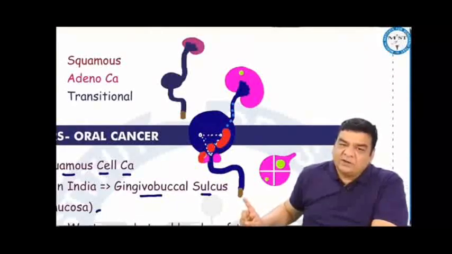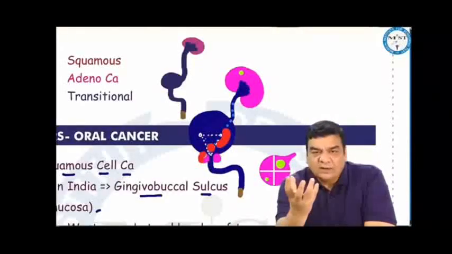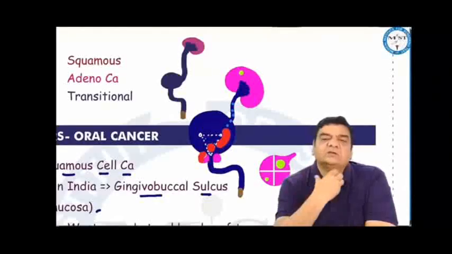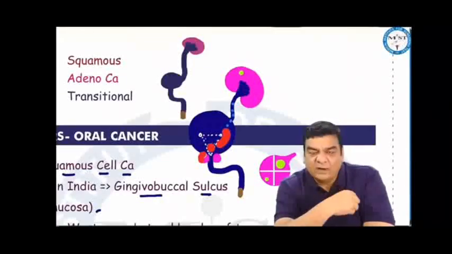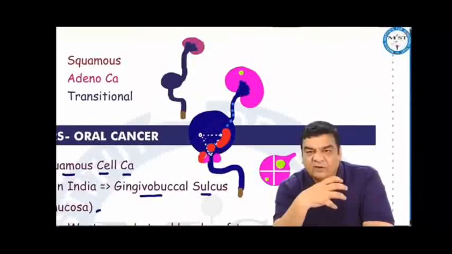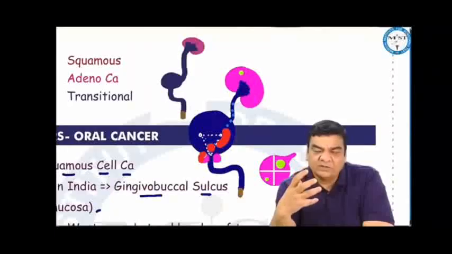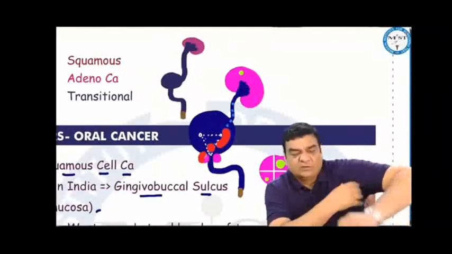A patient with penile cancer will come to you with some growth or ulcer on the penis, the glans or the prepuce area. Testicular cancers will present with scrotal enlargement or heaviness in the scrotum. Thyroid cancers will present with swelling in the neck, and breast cancers present with a lump in the breast, which may be associated with indrawing or dimpling of the overlying skin, circumferential retraction of the nipple, or blood discharge from the nipple. If the cancer cells go into the subdermal lymphatics and block them, there can be a peau d'orange type of appearance. Sometimes there can be lymphedema of the upper limb if the cancer cells have gone into the axillary lymph nodes.